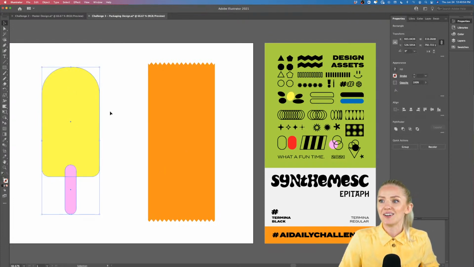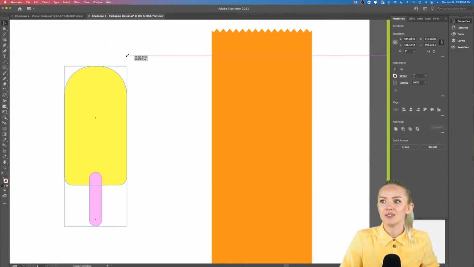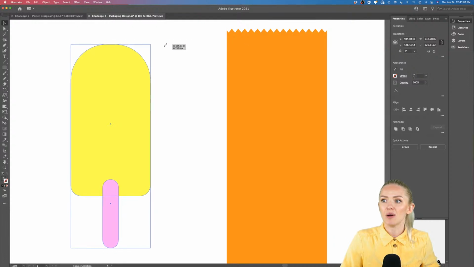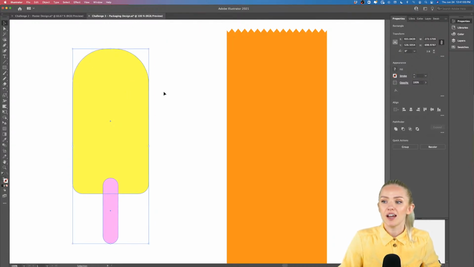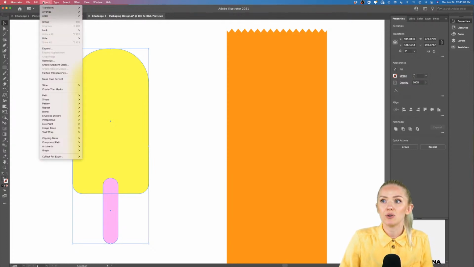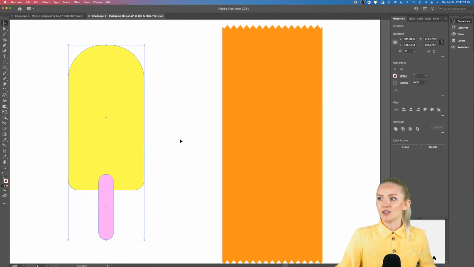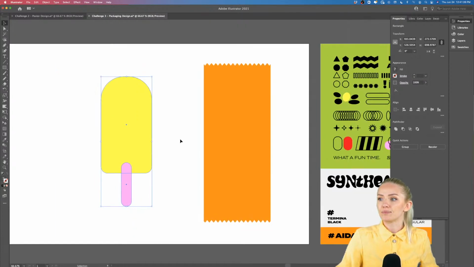All right. So now if you're going to try to scale this up and down, you will have to make sure that the scaling options for your radius are so that the radius is being scaled with the object. And you can do that if you go into Object, Transform, Scale, and here you have all of these lovely options: scale corners or don't scale them, scale strokes and effects. But yeah, we are going to keep it all on so that everything scales with our object, okay? So make sure that everything is on.